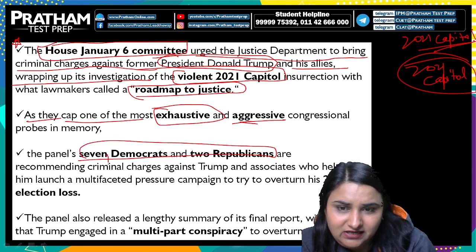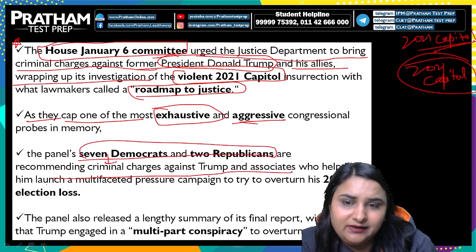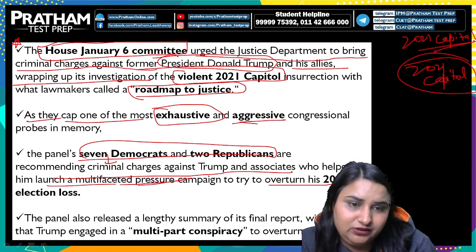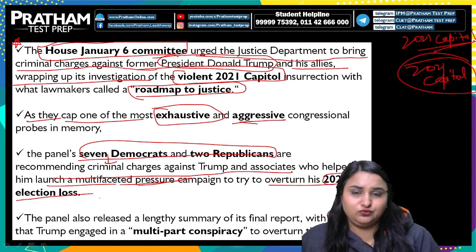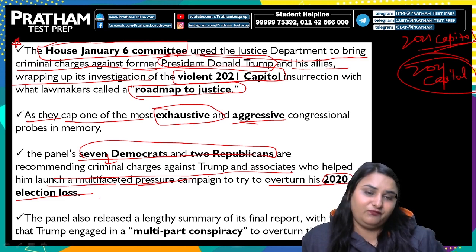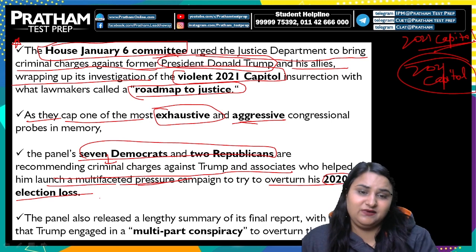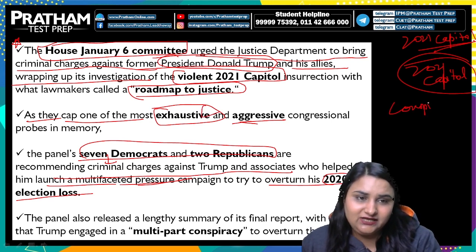They are recommending criminal charges against Trump and associates who helped launch the multifaceted pressure campaign to try to overturn his 2020 election loss. And the panel is also demanding to release a lengthy summary of its final report with findings that Trump was engaged in a multi-part conspiracy to overturn the election.